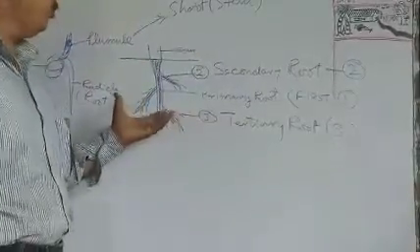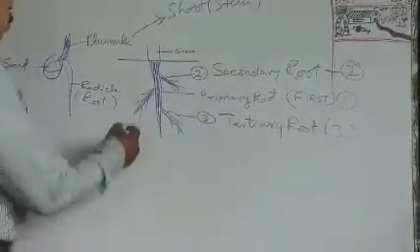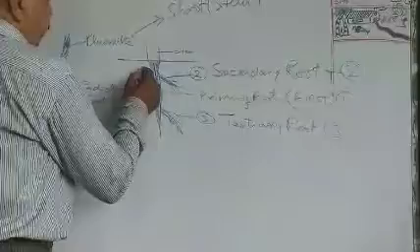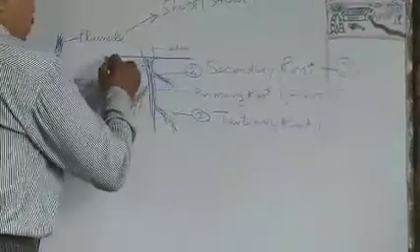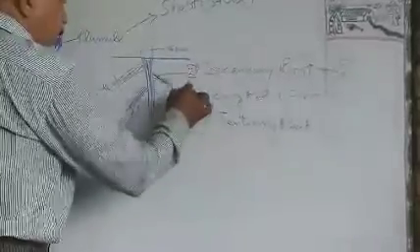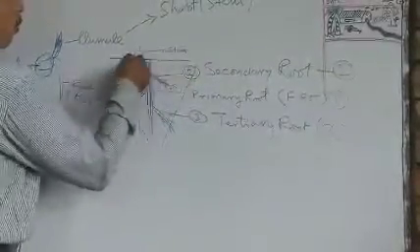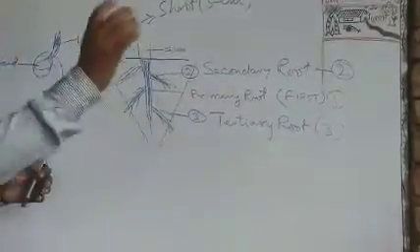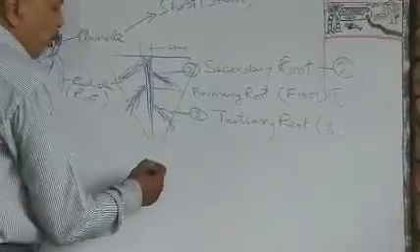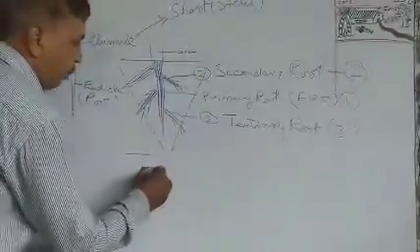Is that clear to all of you? You see, this is a kind of arrangement. Here, when you see the shape of such a root, it has a conical shape. Conical shape means at this place it is wider, and when you go deep, it is narrowing or tapering. That's why this kind of root arrangement is called the tap root system.